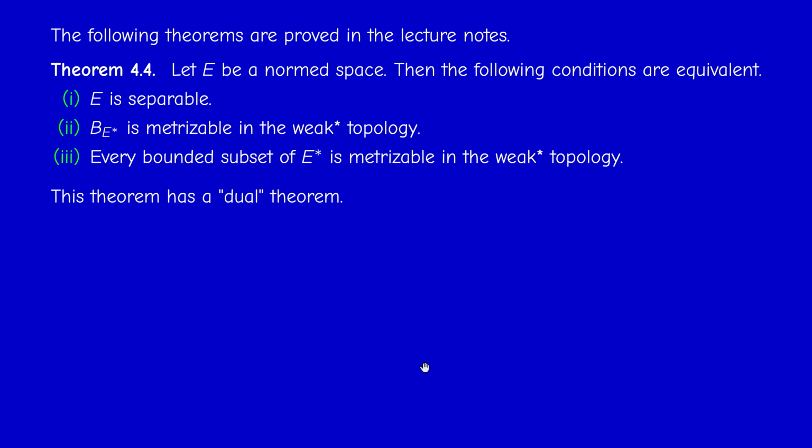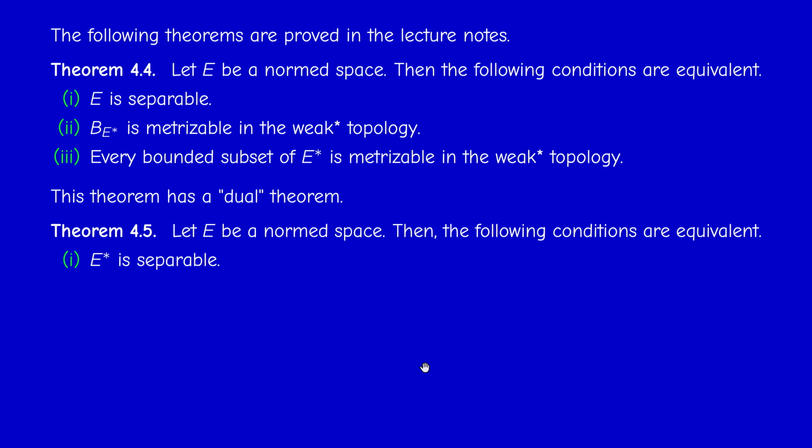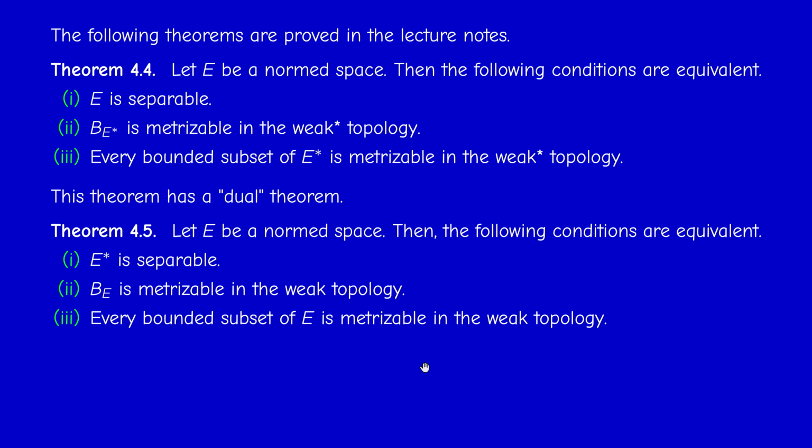Now, don't worry, I will not ask you about something that I didn't give in the lectures. But okay, and we have a dual theorem of this. E star is separable if and only if the closed unit ball of E is metrizable in the weak topology, and it's equivalent to saying that every bounded subset of E is metrizable in the weak topology.